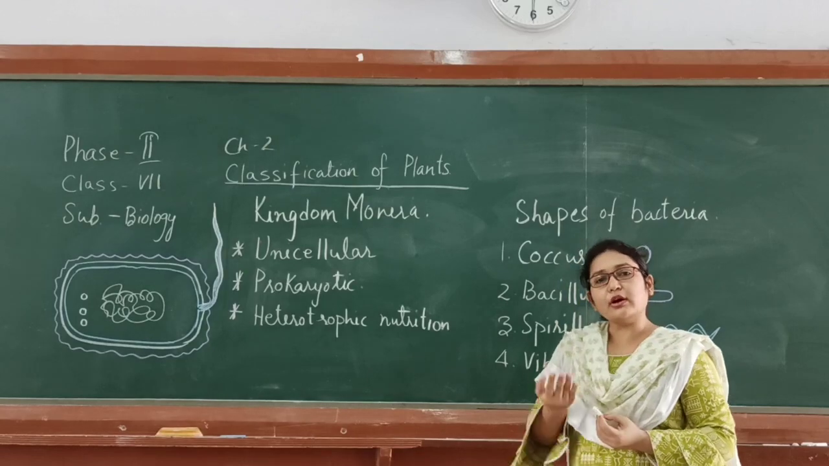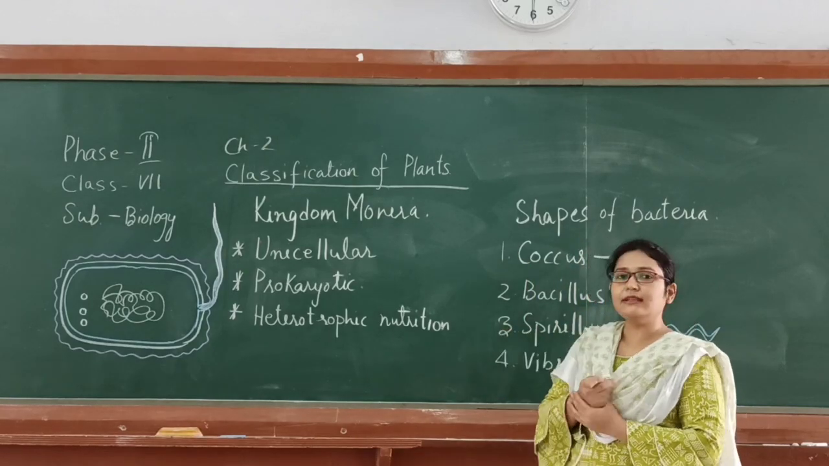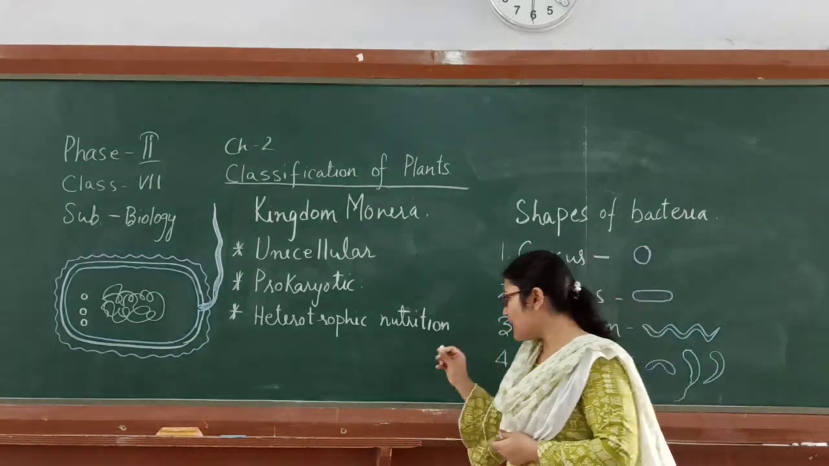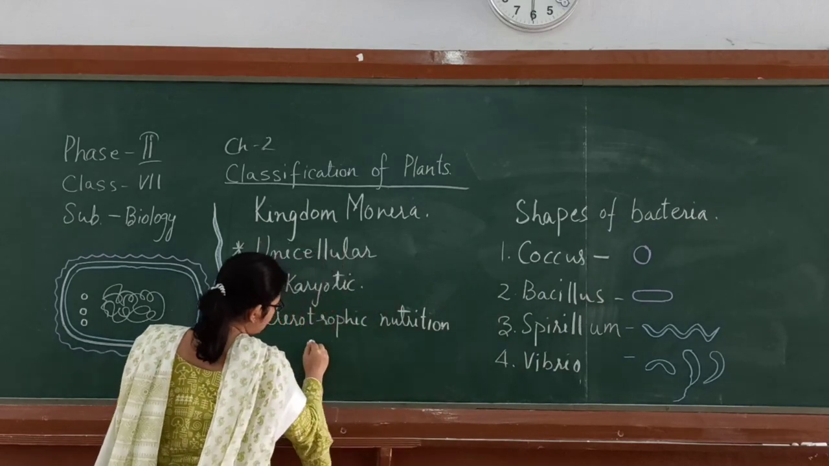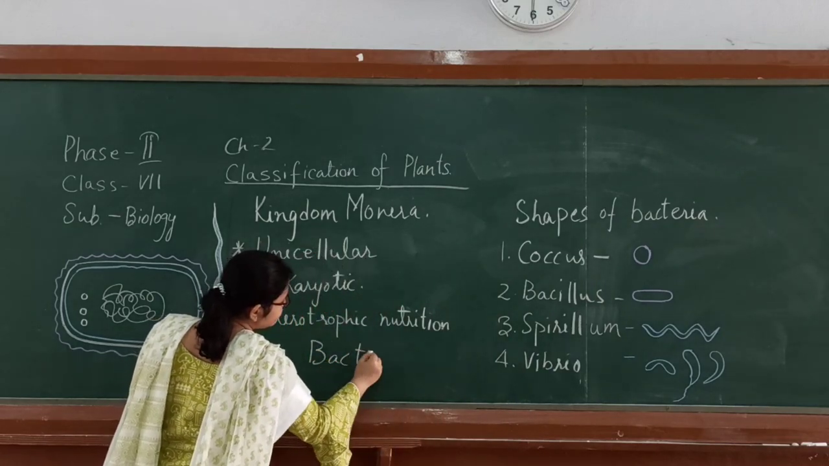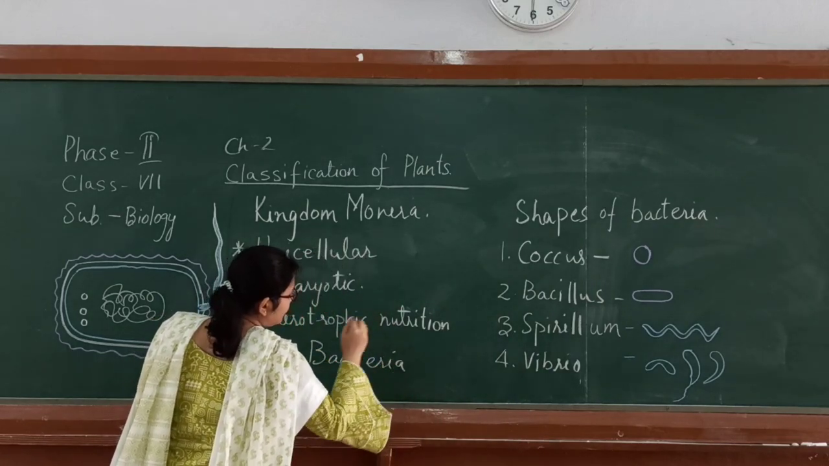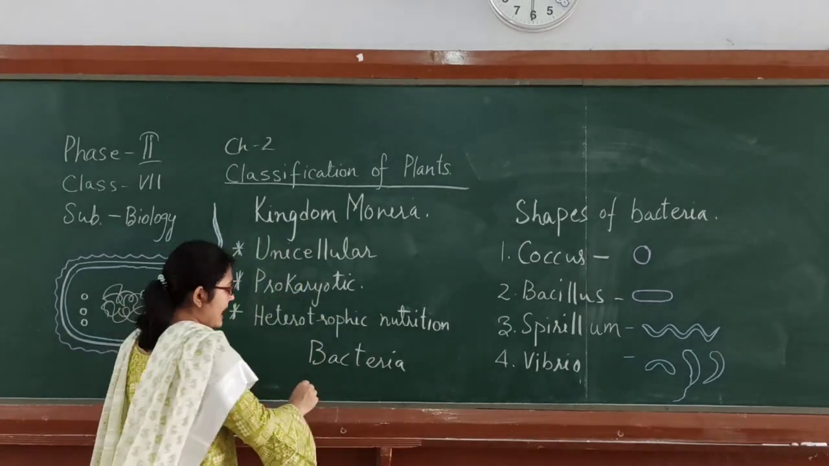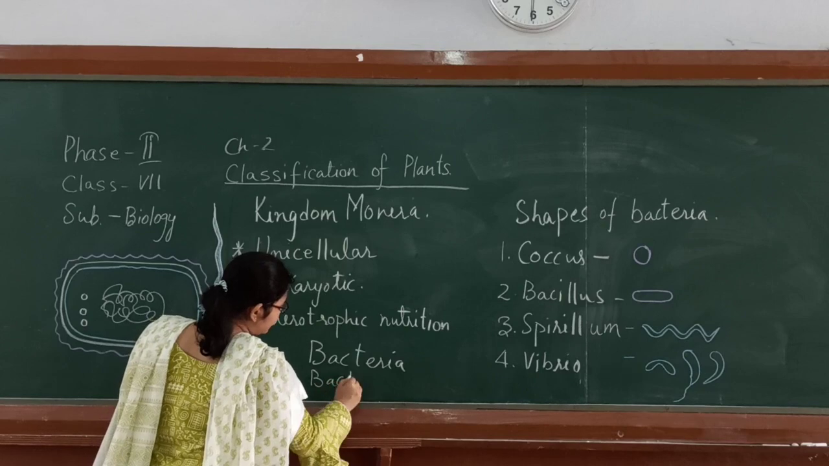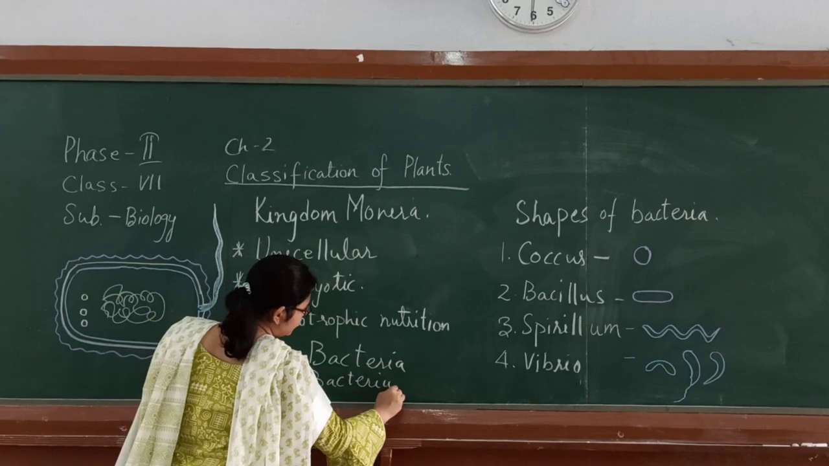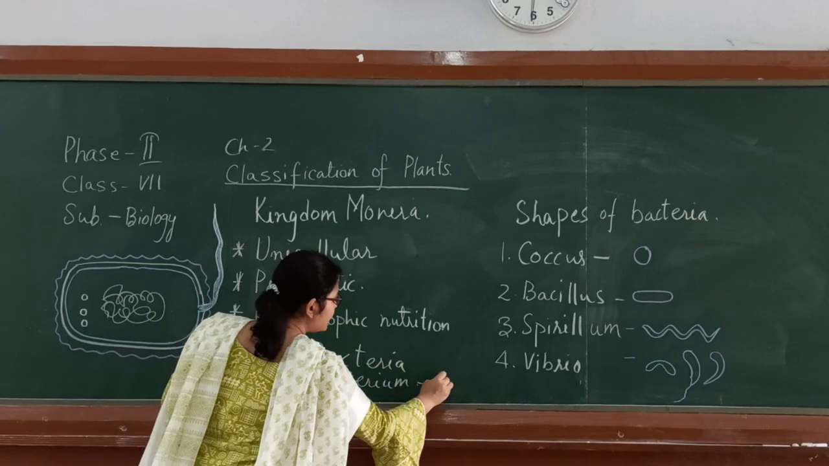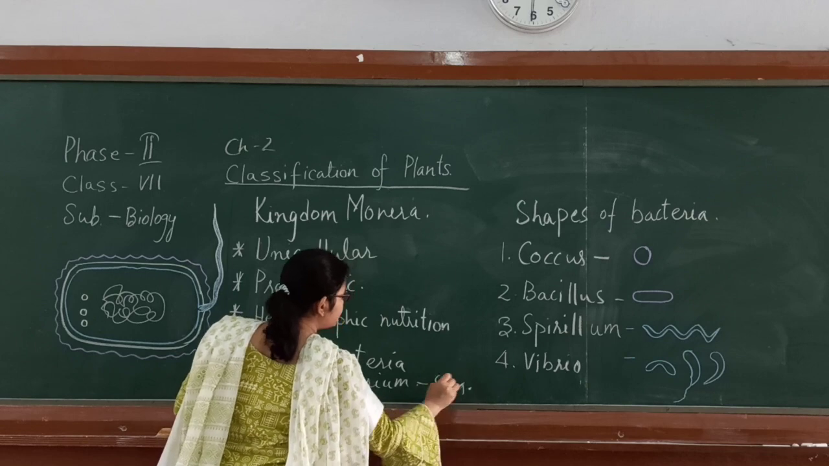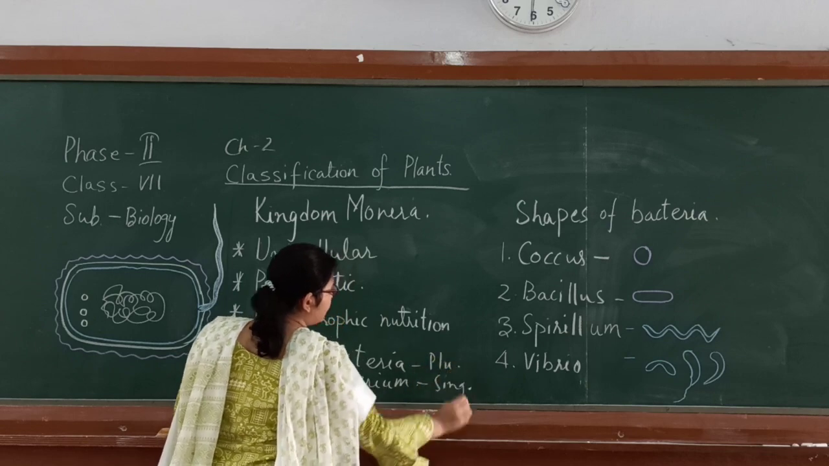Next, we will see what are the organisms which come under kingdom Monera. Basically, there is one specific organism which comes under the kingdom Monera, that is bacteria. Okay, bacteria comes under the kingdom Monera and singularly bacteria is also known as bacterium. This is the singular term, this is for plural.